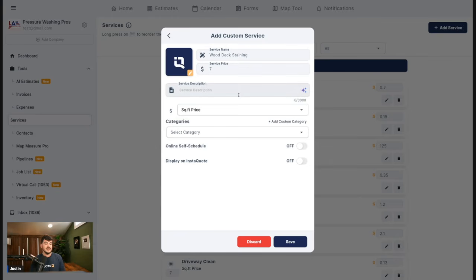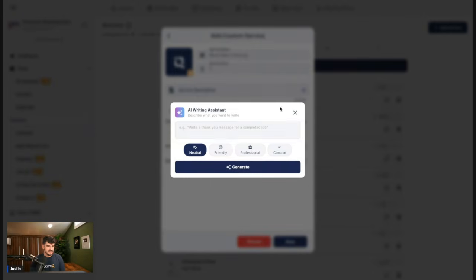This is the new AI feature that we have within here. So we have an autocomplete. We can ask our AI writing assistant to help us. Please help me to describe a wood deck ceiling service. And we could do it neutral, friendly, professional, or concise. We'll pick professional for this one. Let's see what it comes up with.